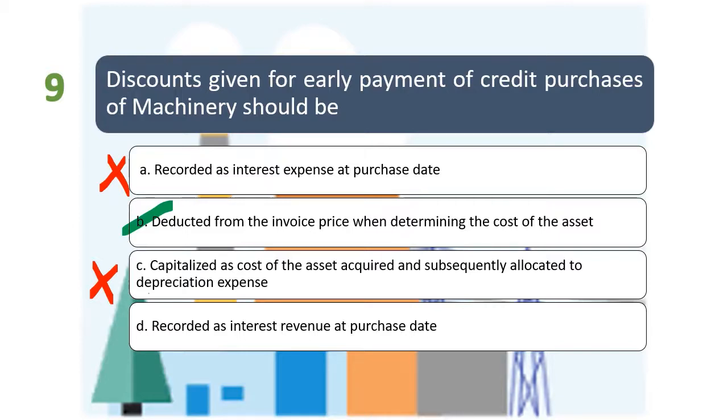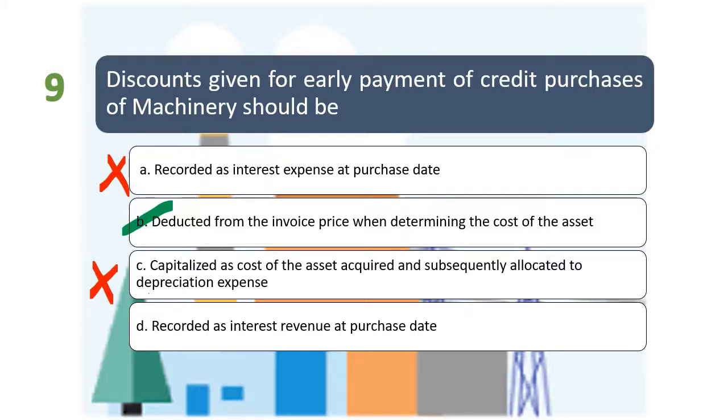So letter D, recorded as interest revenue at purchase date, wrong. So although tinatanggal na po natin siya at purchase date, in case ang magiging result lang yan kapag hindi po natin na-avail. Pero i-ignore lang po natin siya at purchase date kasi regardless if the discount is taken or not, wala po kaso yon with regards to the recognition of property, plant, and equipment.